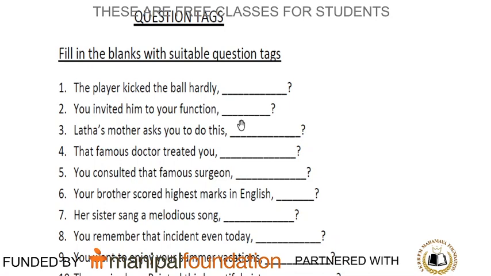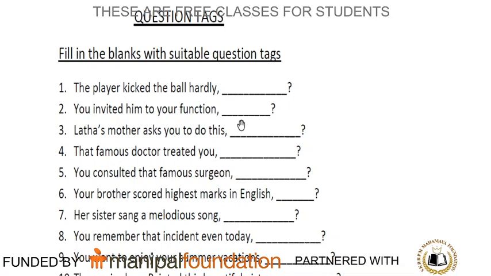Observe whether there is an auxiliary. Yes. And you can move on to the fourth sentence. Yes, that famous doctor treated you. Treated, yes, that is past tense. Auxiliary is hidden. Treated, waited, chanted. Yes. Hidden auxiliary is there.